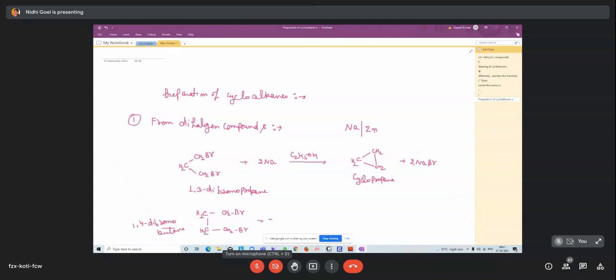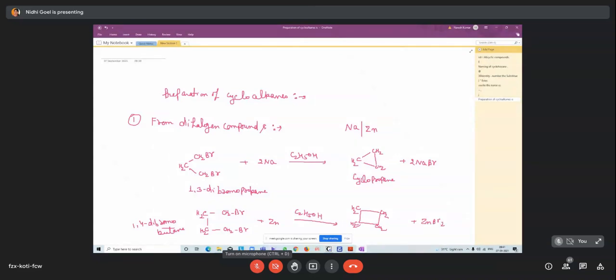On reaction with zinc in presence of ethanol, cyclobutane is formed, with the elimination of ZnBr2.